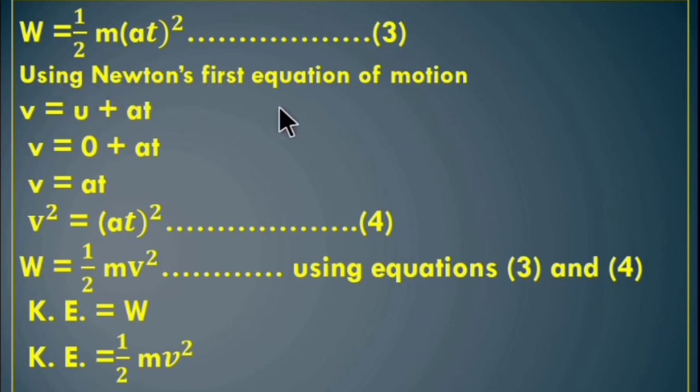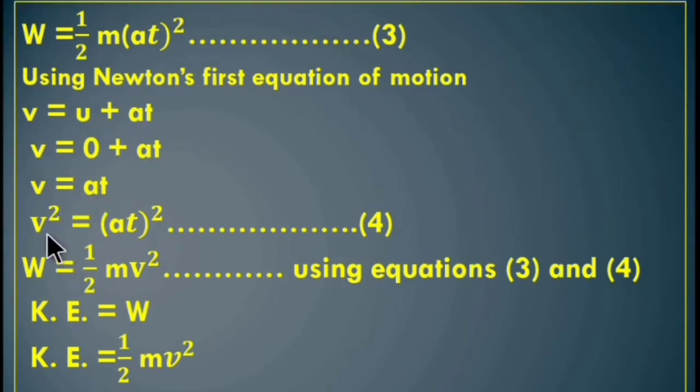Using Newton's first equation of motion, v is equal to u plus at. The initial velocity of the object is 0. So put this value into this equation. So v is equal to 0 plus at. So v is equal to at. Take the square of both sides. So v square is equal to in bracket (at) square. So the value of (at) square is equal to v square.